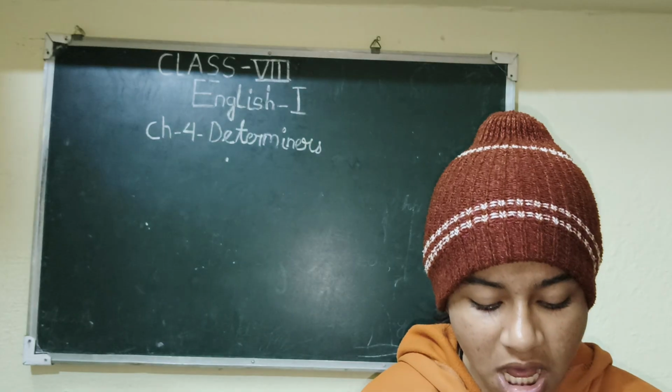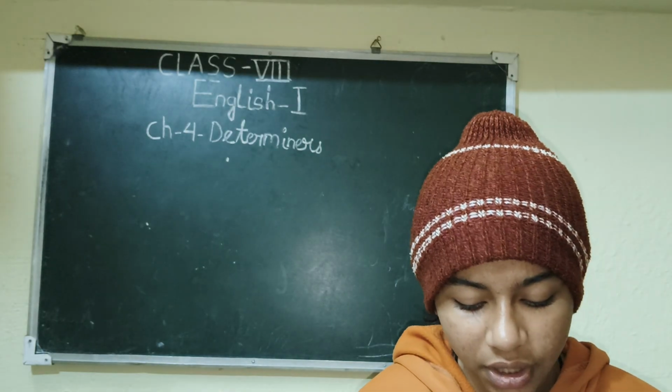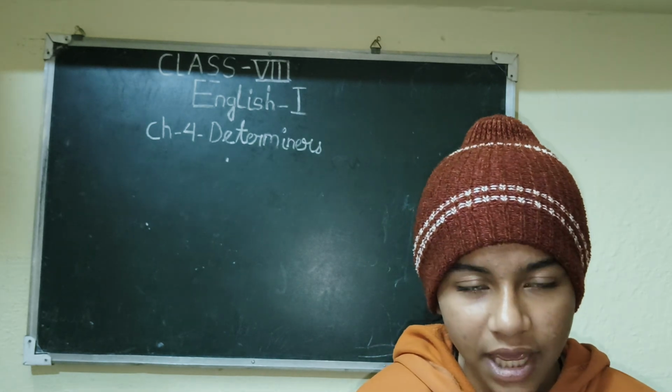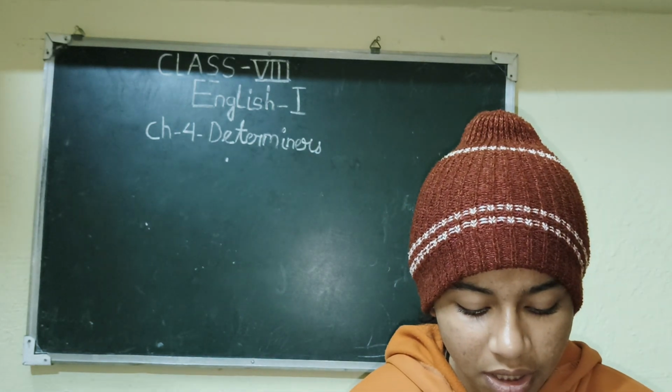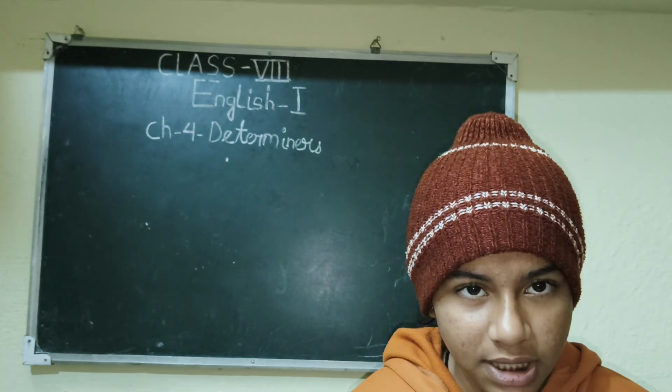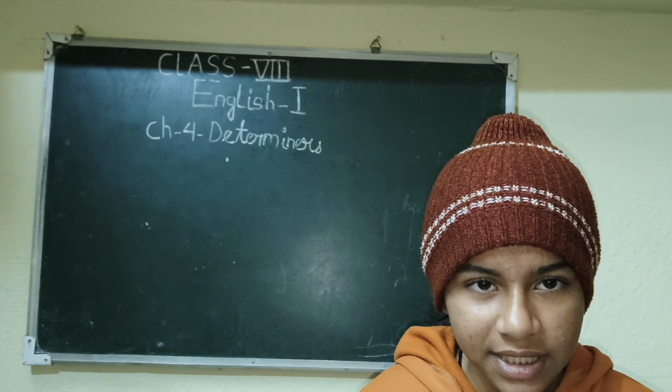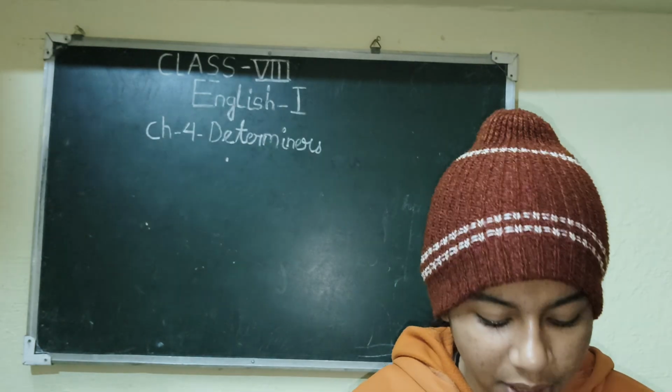Then third one: a few boys were talking to the new students in the class. The answer will be a few boys were talking to a new student in the class, because a is representing here the number or quantity, in a usual way. Not quantity is described, but some hints are being depicted here.